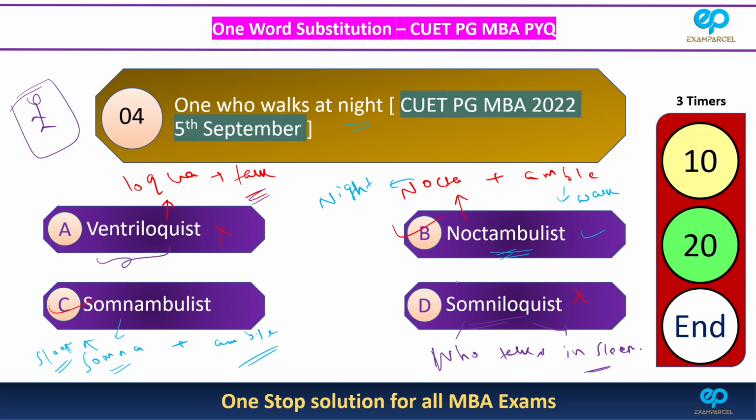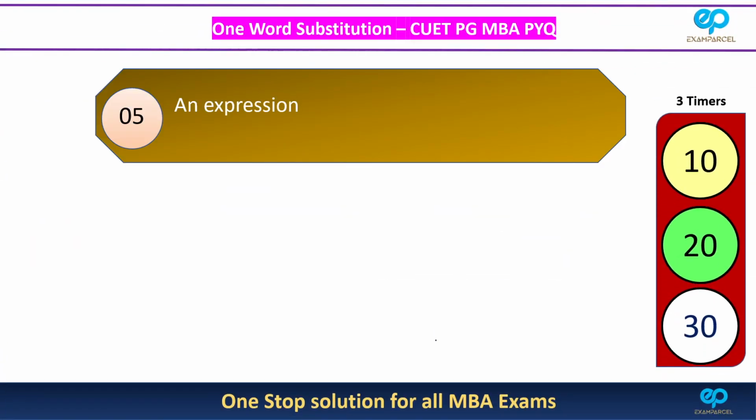So we have seen all those four words. Ventriloquist is an entertainer who has the ability to speak without moving his lips, so that you feel that the voice is coming from somewhere else. Noctambulist is a person who walks at night. Somnambulist is a person who walks in sleep. But since a person is generally expected to sleep at night, they have given both these options as correct, B and C. And option D, somniloquist, a person who talks in sleep. So I hope you learned these four new words. Now I think we can move on to the next question.